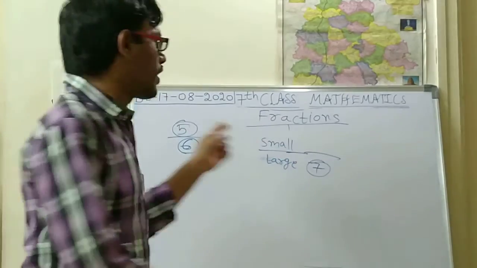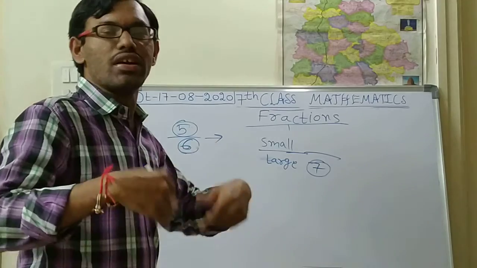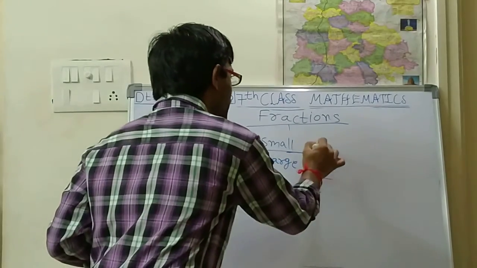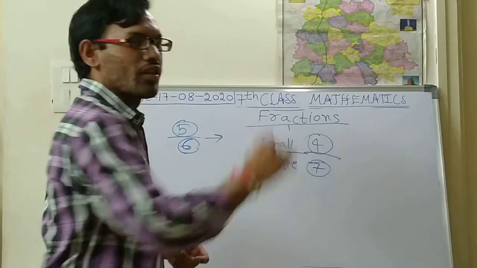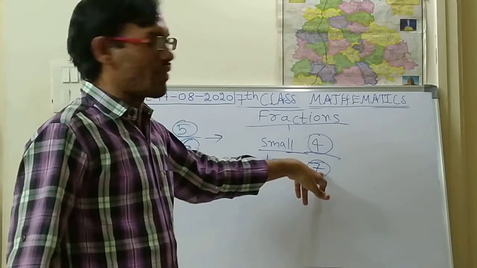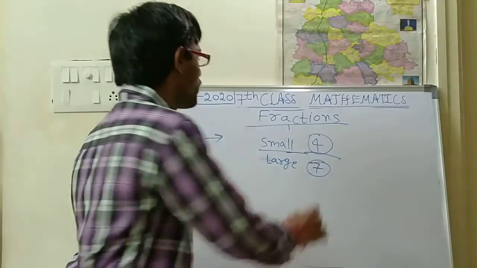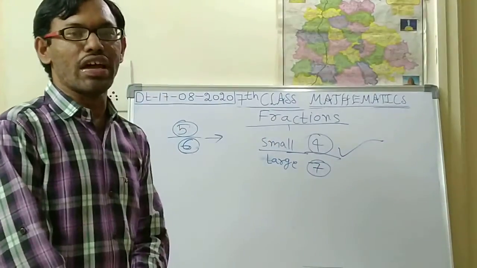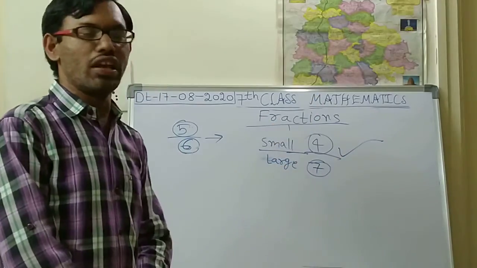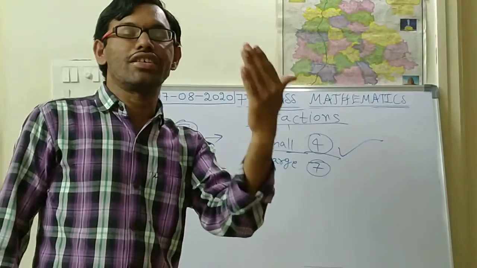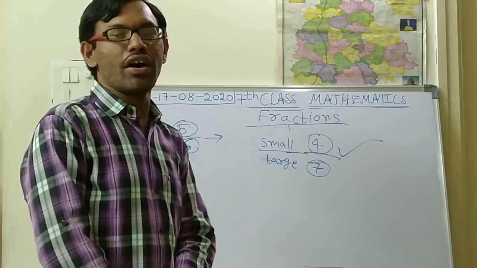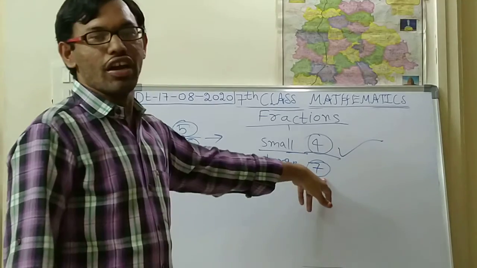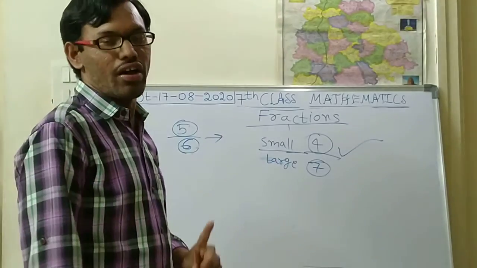That means 7 minus 1, 7 minus 2, 7 minus 3. Suppose I take 7 minus 3, which is 4. So 4 is a smaller number when compared with 7. So 4 by 7 is called a proper fraction. By seeing these numbers only, you can say whether it is a proper or improper fraction. The numerator should be less than the denominator. I hope you have understood.